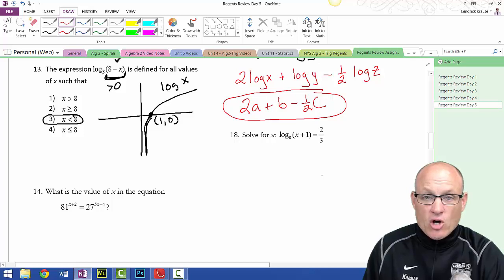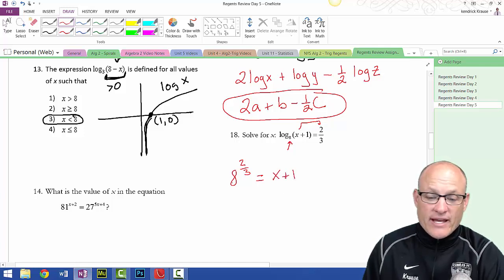In order to solve a log equation, you must convert it to an exponential equation. So, and it's all about the base. So we're going to take 8 to the 2/3 is equal to, remember these two switch, x plus 1.